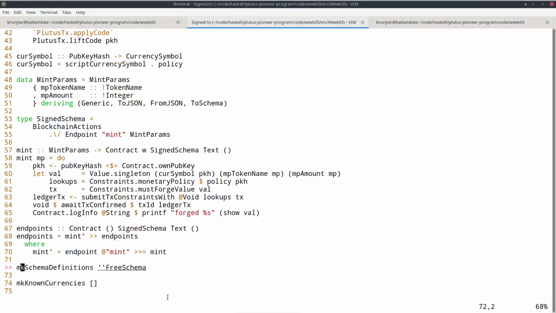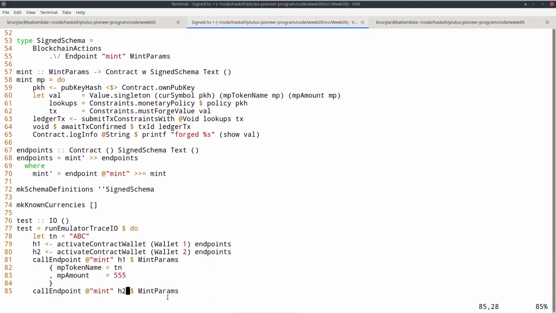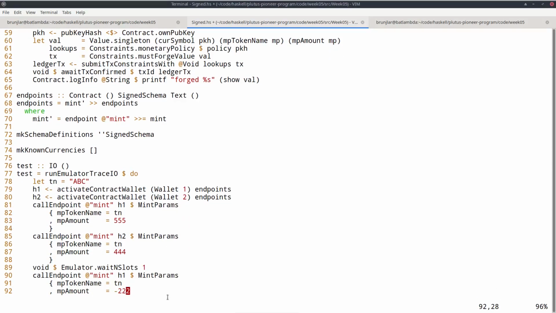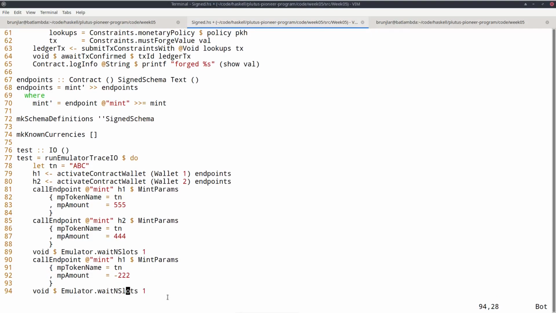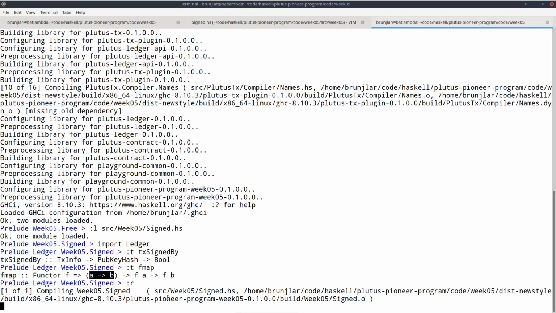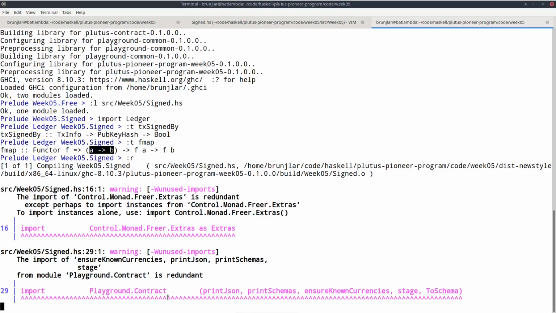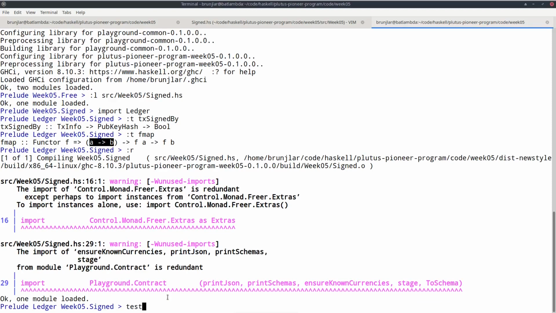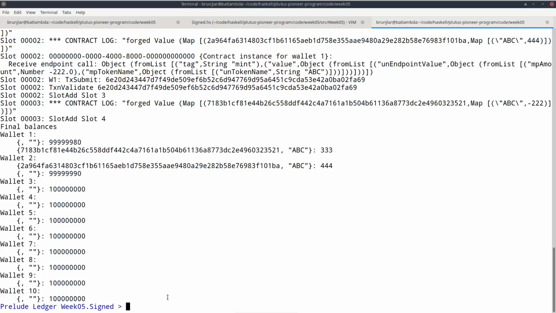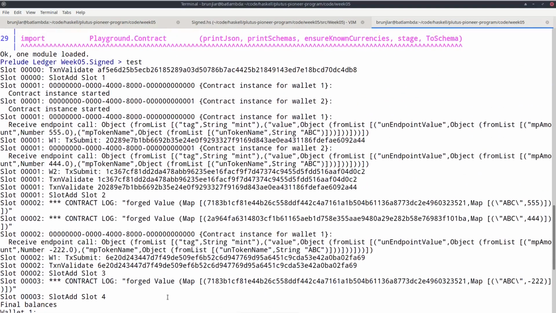Let's see here as well. And our trace, I think that should all still be valid. So let's try it out. Okay, it seems to work.